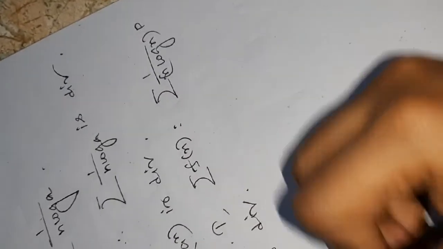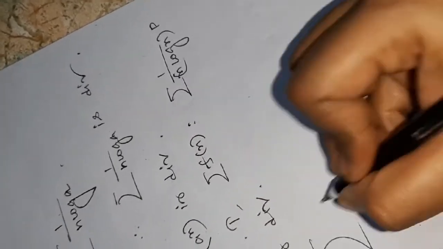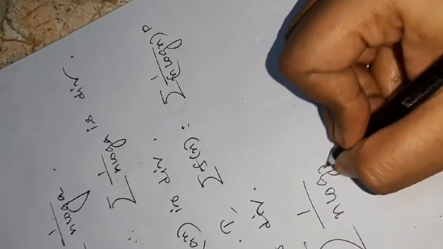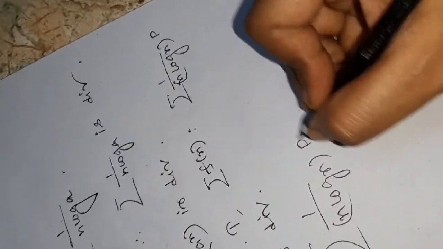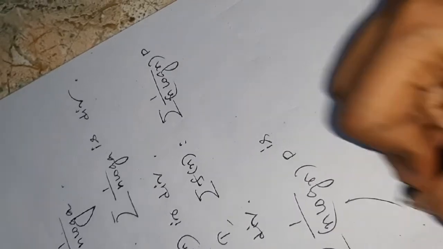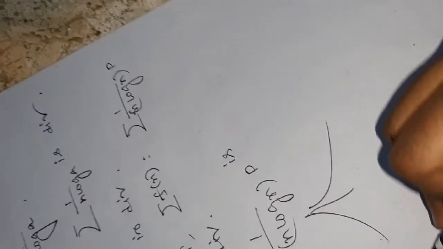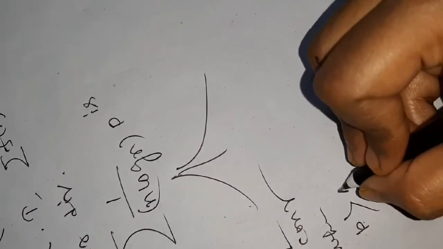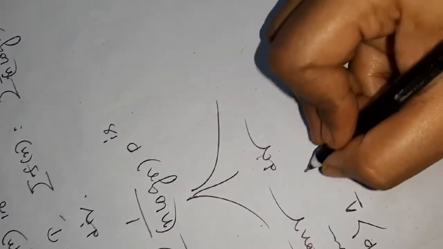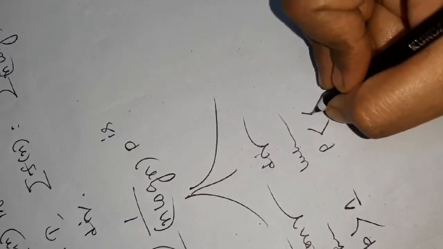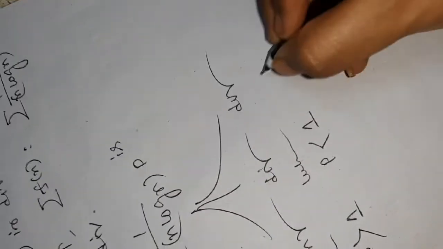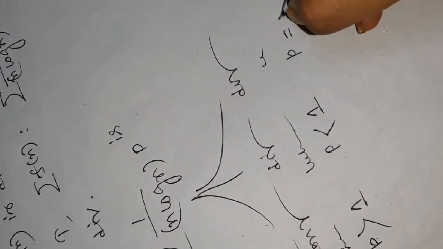So what is the summary? My summary is: summation 1 by n log n whole to the power p is convergent when p is greater than 1, divergent when p is less than 1, and divergent when p is equal to 1. Okay, this is very important, and try to remember the example and try to remember the whole proof.